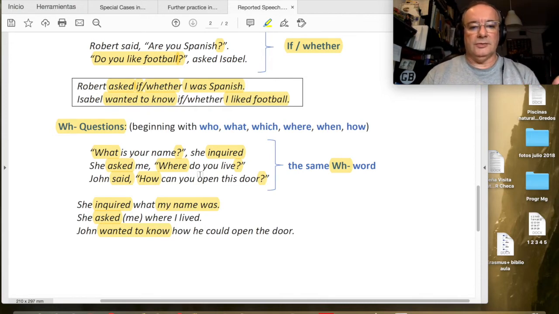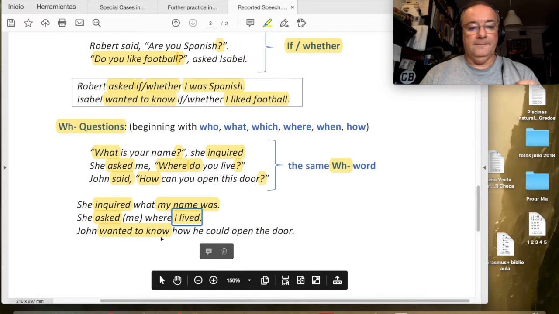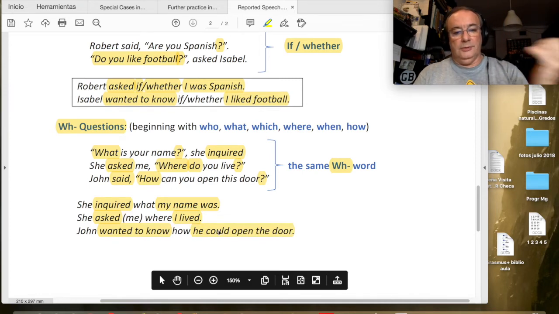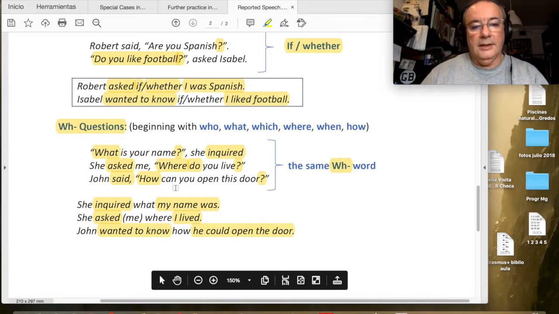So if there is an auxiliary, for example, where do you live? We have an auxiliary here. Then here we will not have an auxiliary, because this is not a question anymore. The auxiliary is needed for the question, but not for the transformation. Okay, right now. And the same here, how he could open the door. Can transforms into could, because we are doing the back shift for this modal verb. But then there is no question mark and there is no question structure anymore, okay.